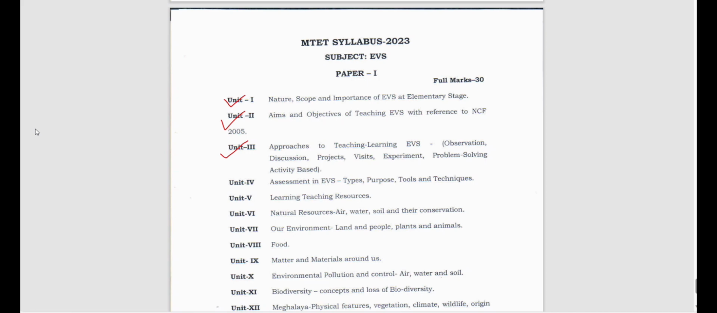The different approaches given here are observations, we have to observe, we have to discuss, and then projects can be given, different types of topics and projects. Then we can do field visits, visits to different heritage sites and libraries, then take part in science exhibitions, then go to museums, right? Then experiments, we can perform different types of experimentation, then problem solving and activity based. All these are different approaches for teaching and learning environmental studies.